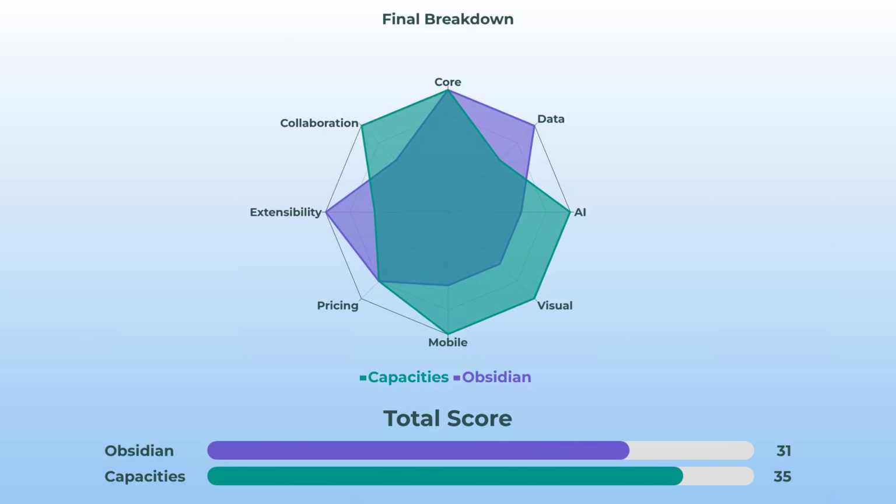Looking at all those categories side by side, you can see it's a pretty close fight. Capacities scores big with built-in AI, visuals, and collaboration, while Obsidian dominates with data ownership and all that plug-in power. Makes you think about what actually matters in your workflow.